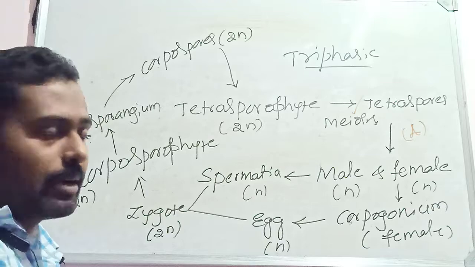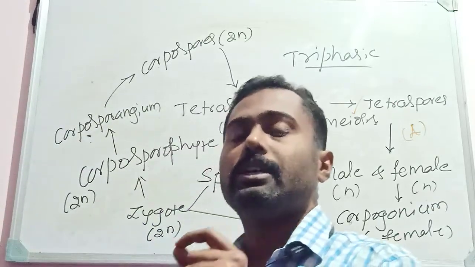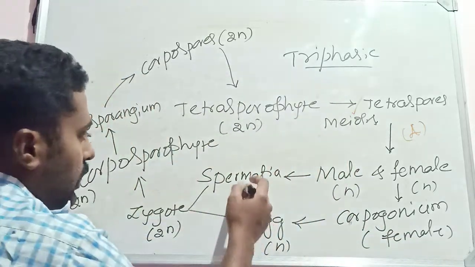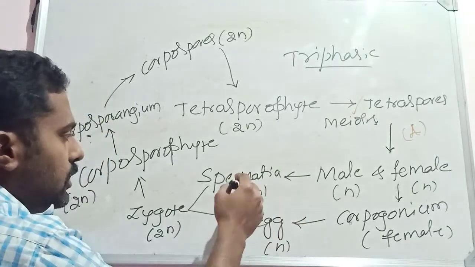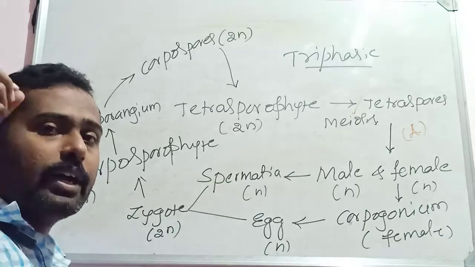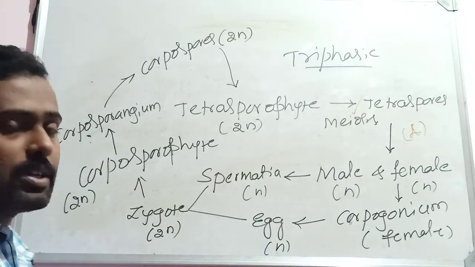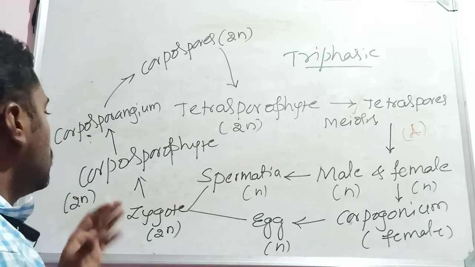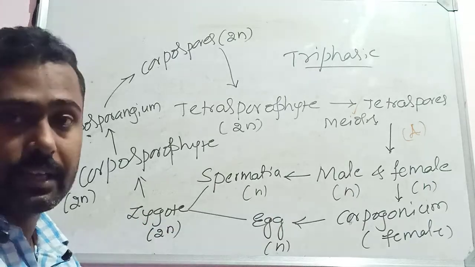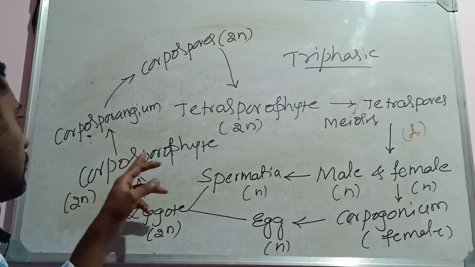Egg is nothing but the female gamete. Remember, the sperms are the male gametes in rhodophycean members, and they are non-motile. The spermatia reach the carpogonium, where they fuse with the egg and produce the diploid zygote. This zygote does not undergo meiosis, unlike other algae. The zygote develops into another diploid form, called the carposporophyte.